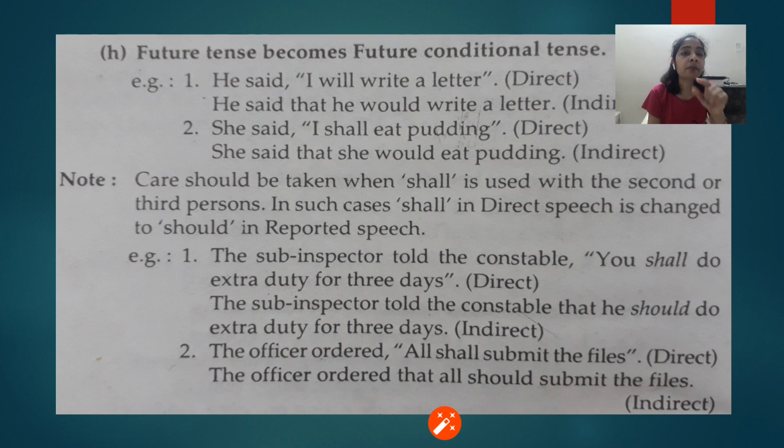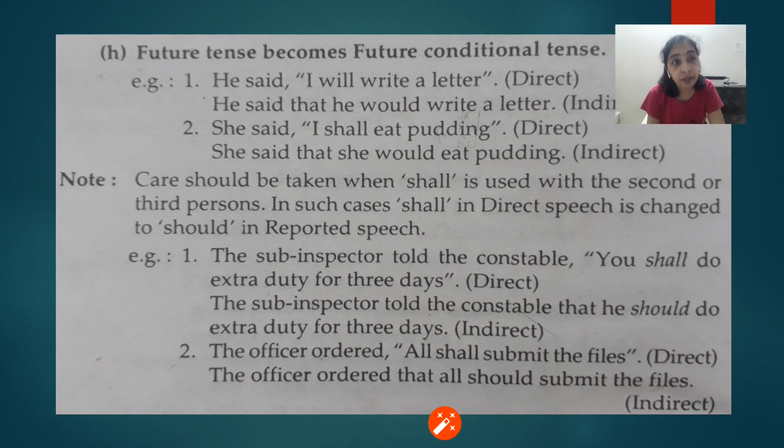For example, the sub inspector told the constable, "You shall do extra duty for 3 days." Now this "shall" will change into "should" here, because "you" is the second person. So the sub inspector told the constable that he should do extra duty for 3 days. Similarly, in the third person also, for example, "The officer ordered all shall submit the files."